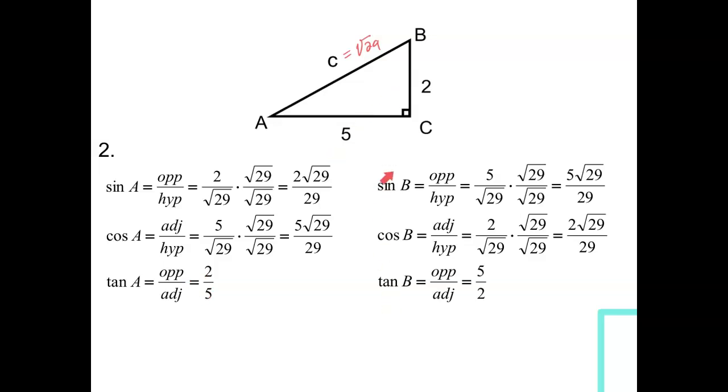Now for this column, I showed all of the calculations again, but remember we talked about how these are the same and these are the same, because the sine of one is the same as the cosine of the other. So if you remember that, you could just take this and put it down for the cosine of B without having to go through this process. But it's not a big deal. You're just learning, so it's not a big deal to do the whole process here.